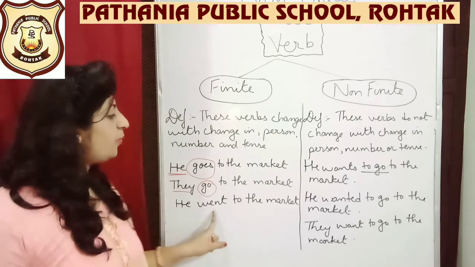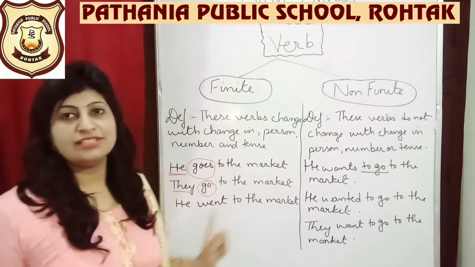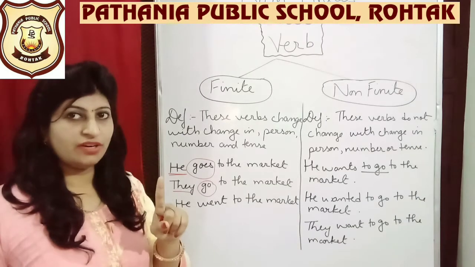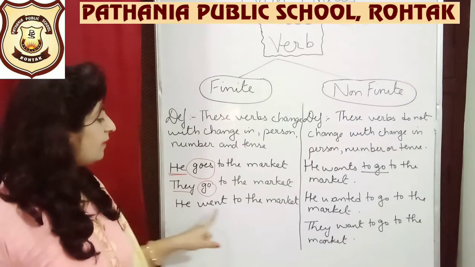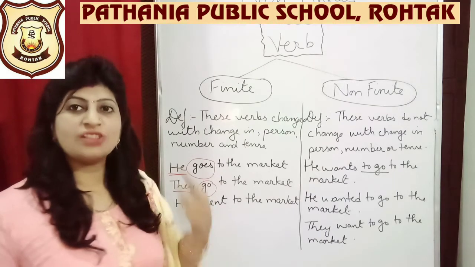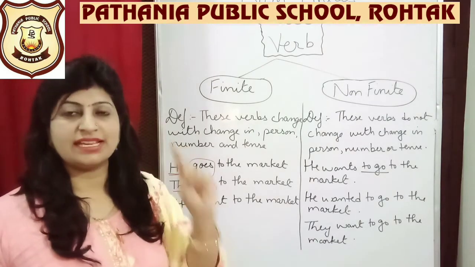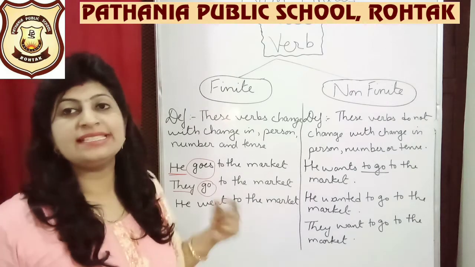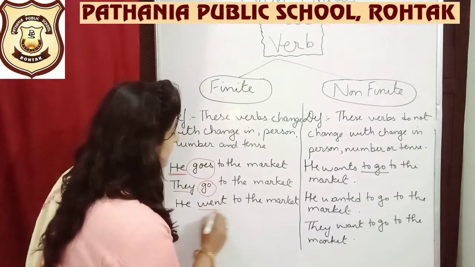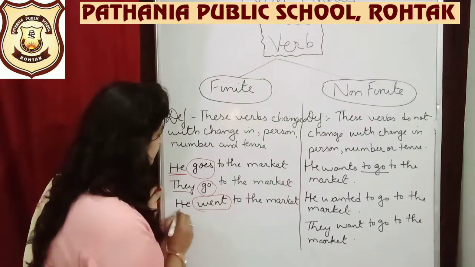Next is he went to the market. So he is a third person subject and it is singular also. Went here is telling me that the action has already taken place in the past. So this verb went is telling me about the past action, so it is connected to our tense.